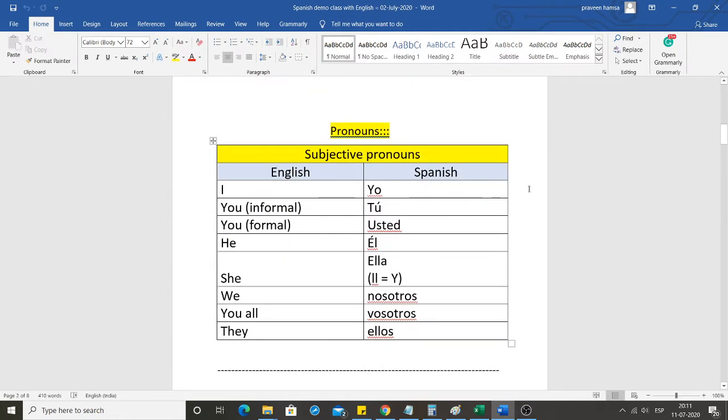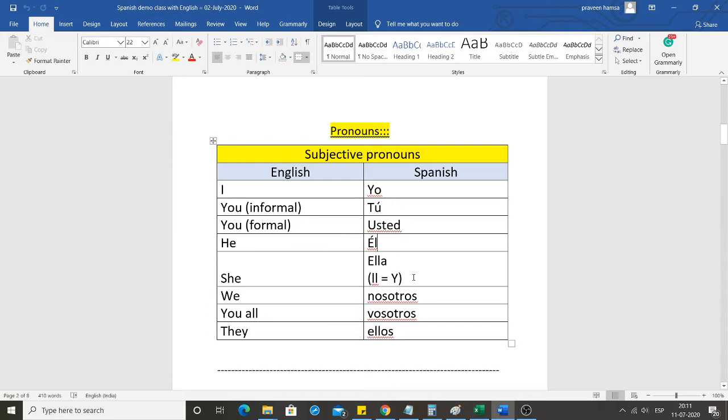These are subjective pronouns in Spanish. In English, I would be yo. You informal is tú. You formal is usted. He is él. She is ella.